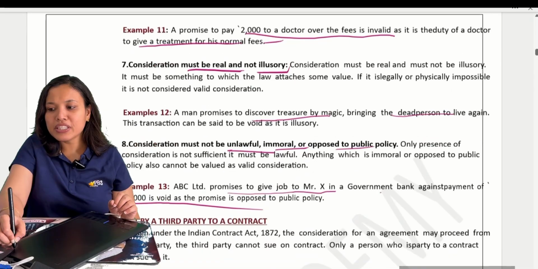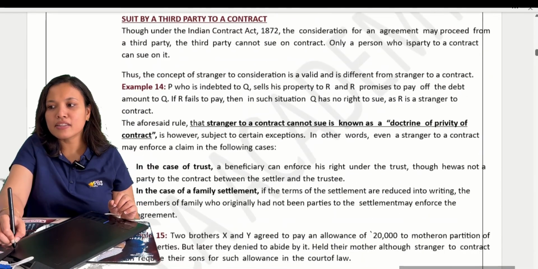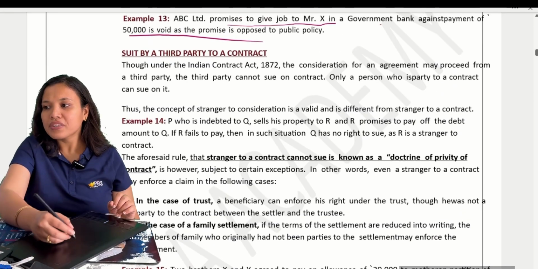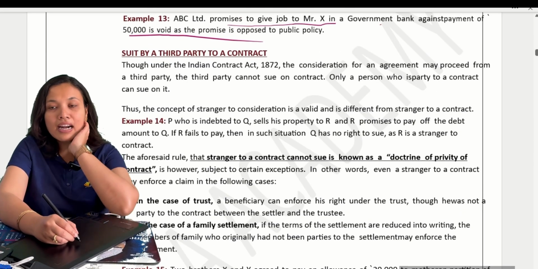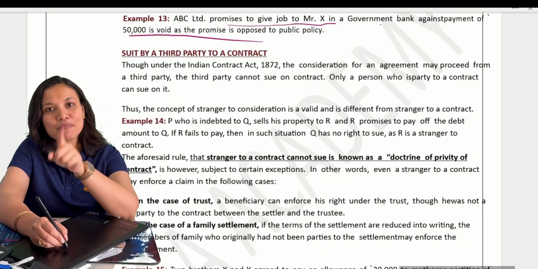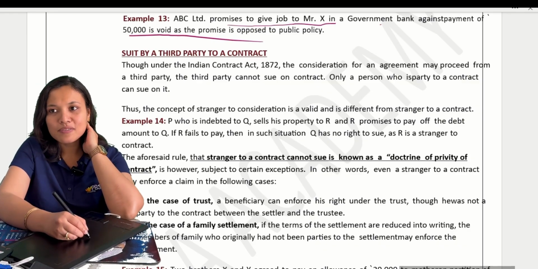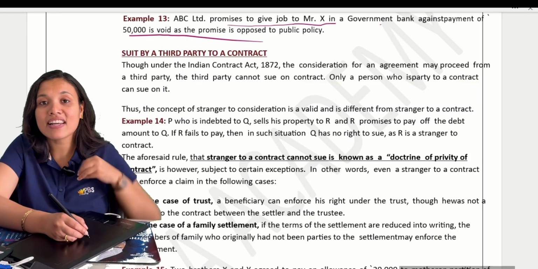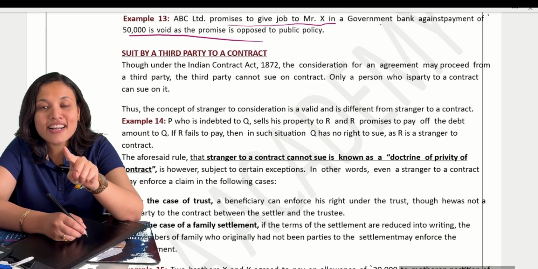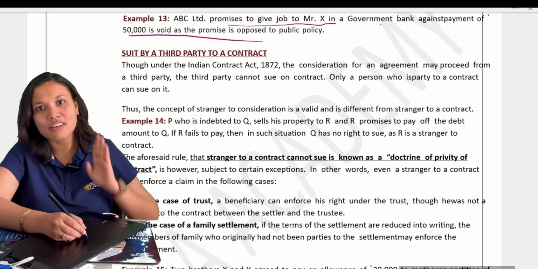Now, moving to the next topic, suit by a third party to a contract. There is a doctrine that under the Indian Contract Act, consideration for an agreement may proceed from the promisee to any other person. Correct? We have seen that if I accept 5 lakhs from a third party, consideration may move from the promisee to a third party.